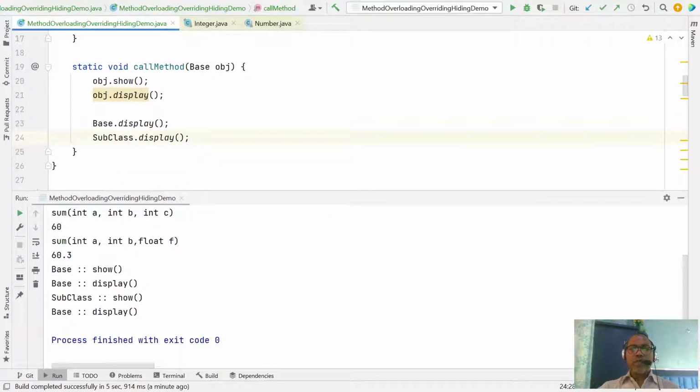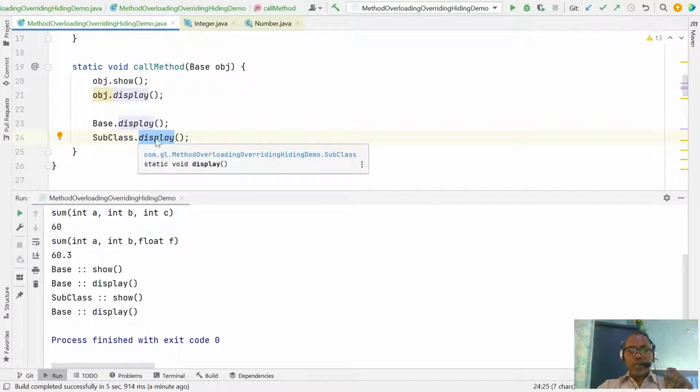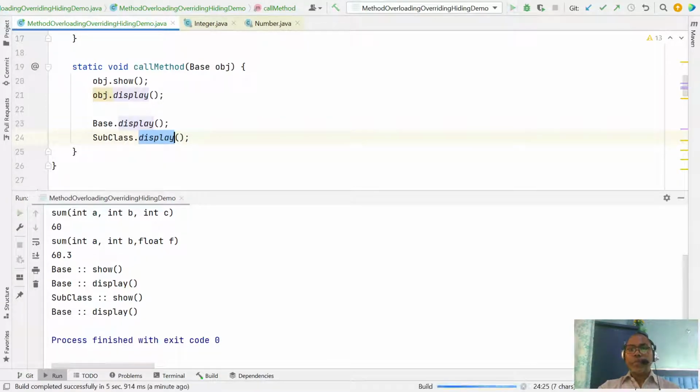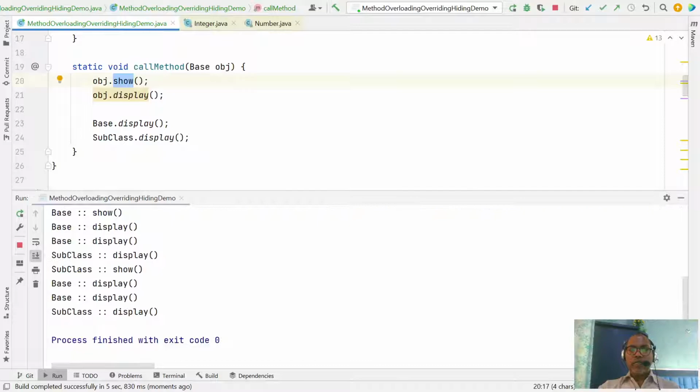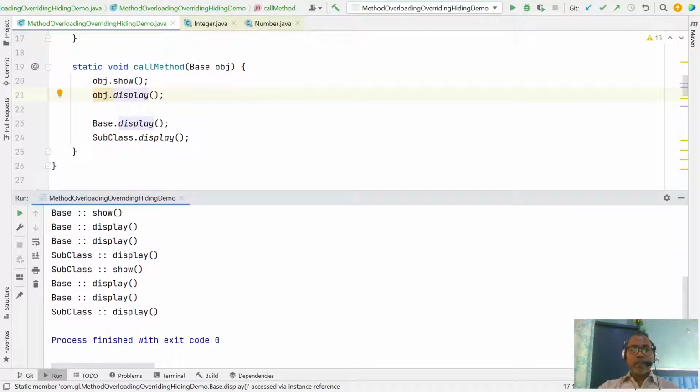This is the recommended way for static methods. Always invoke a static method from the class name, so there is a clear message about which static method you are going to invoke. Otherwise there is confusion, since with an object you can invoke an instance method as well as a static method. Now it's clear: you are invoking the subclass display and the base class display.